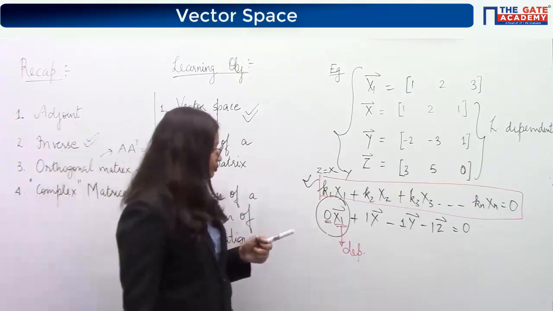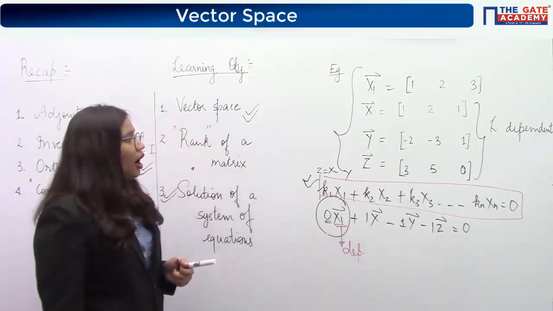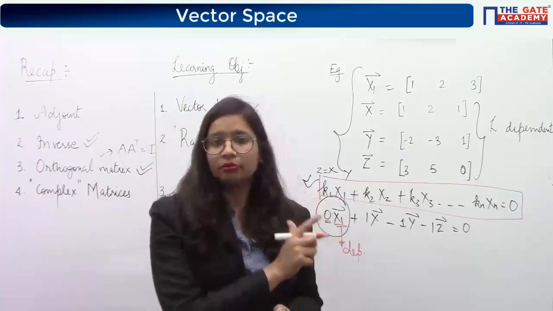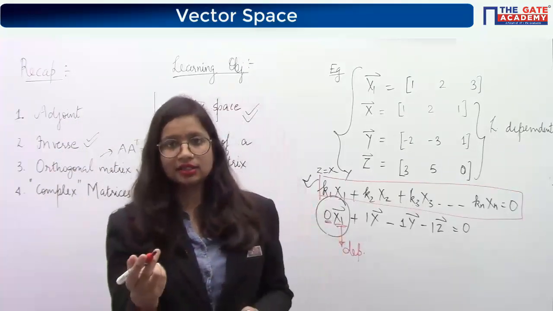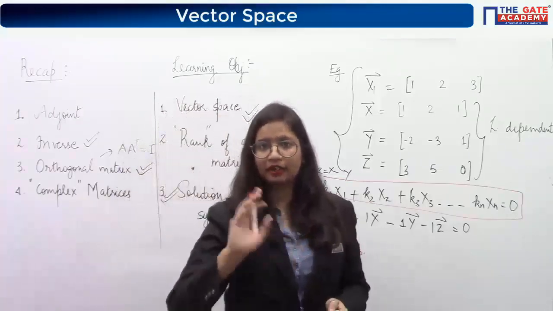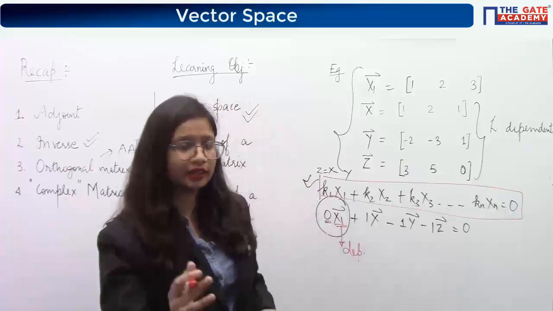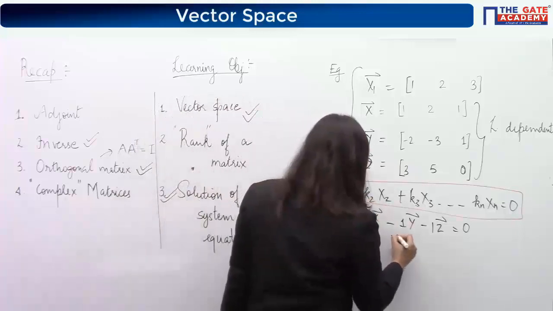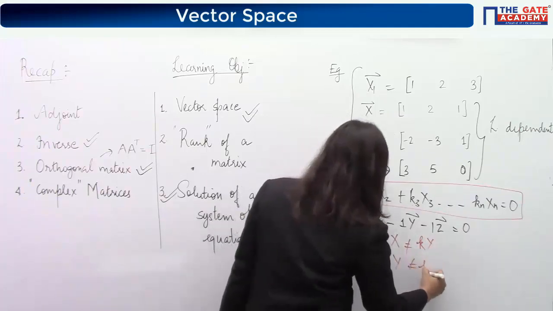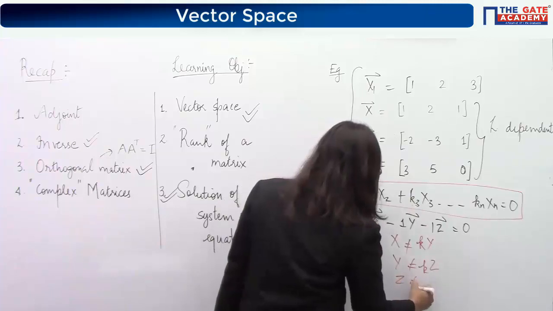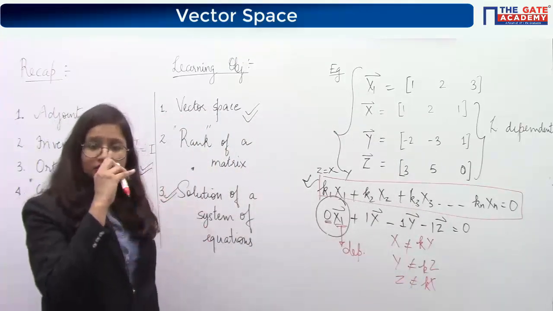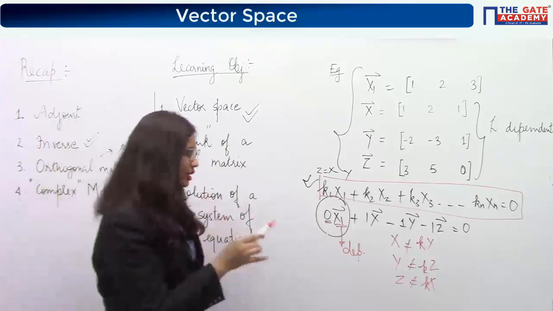Now the second thing is that we have discussed the dependency of two vectors. Two vectors are said to be dependent if one can be written as a multiple of the other. In the last class, or you can see in the slide also, if x1 and x2 are dependent, that means one can be written as a multiple of the other. Here, neither x can be written as a multiple of y, neither y as a multiple of z, and neither z as a multiple of x. So these, taken two at a time, are not dependent.